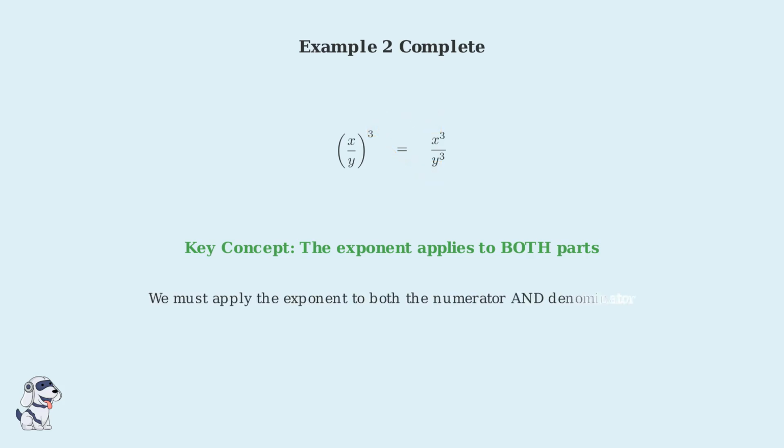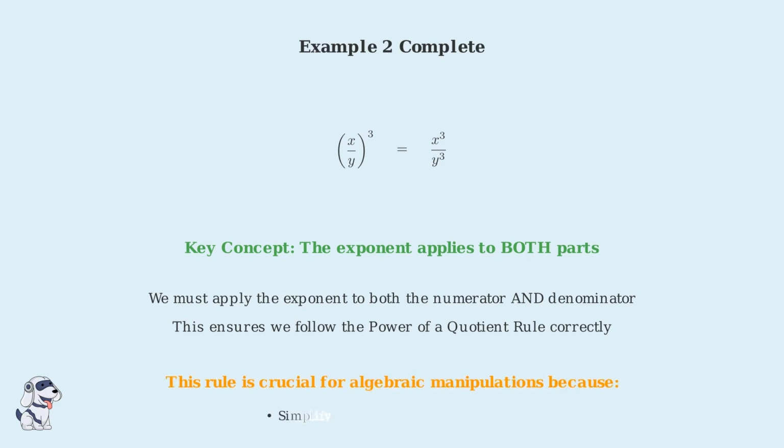Understanding this rule deeply is essential because it ensures we follow mathematical principles correctly and avoid common errors in algebraic manipulations. This rule becomes incredibly important as we work with more complex algebraic expressions, polynomial operations, and advanced mathematical concepts. It's a building block that supports much of what we do in algebra. Remember, the power of a quotient rule works because exponents distribute over division, just like they do over multiplication. This consistency in mathematical rules is what makes algebra so powerful and reliable.